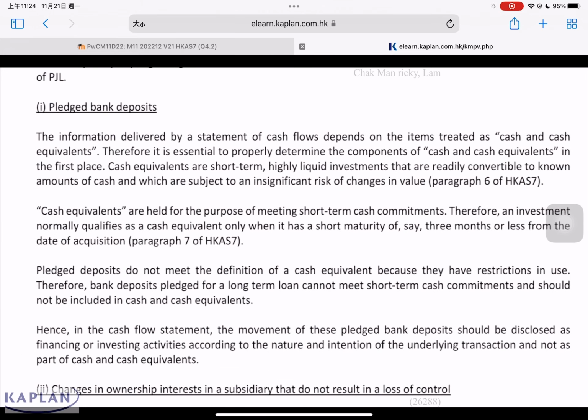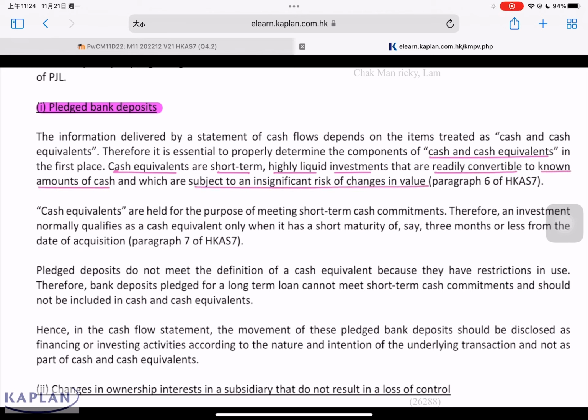The first issue is the pledged bank deposit. In order for us to show a cash and cash equivalent, we must meet the definition of cash and cash equivalent. We have to highlight this main point. In order for us to call this cash and cash equivalent, especially cash equivalent, it must be a short-term, highly liquid investment that is convertible into a known amount of cash, subject to insignificant risk of change in value.